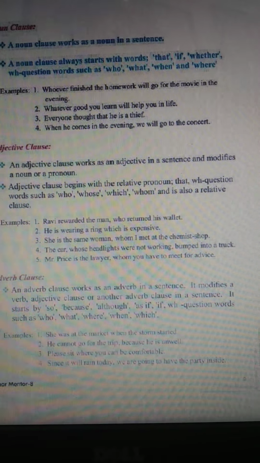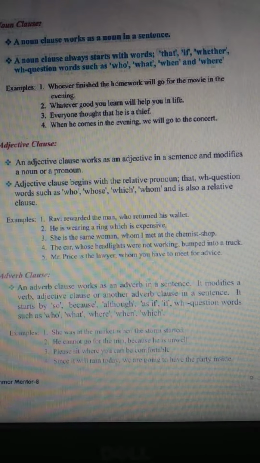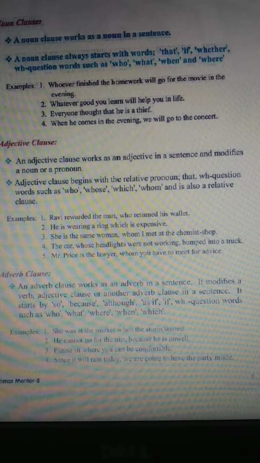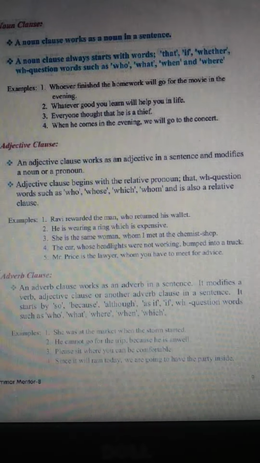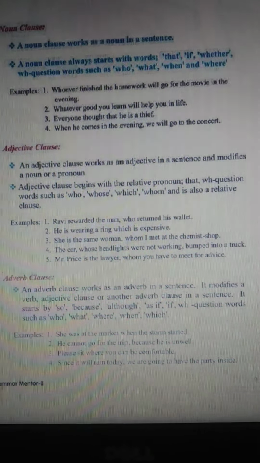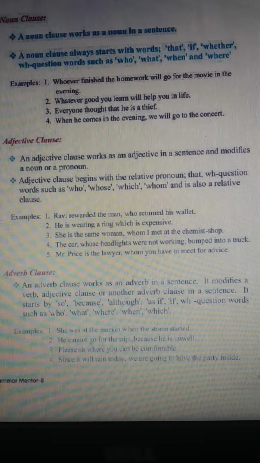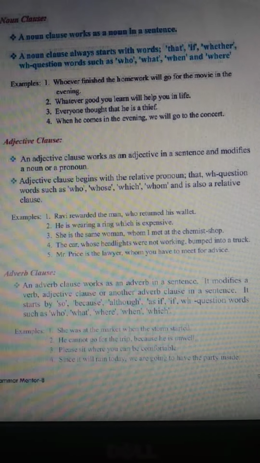Adverb clause. An adverb clause works as an adverb in a sentence. It modifies a verb, an adjective, or another clause in a sentence. It starts with so, because, although, as if, or WH words such as who, what, where, when, which. For example, she was at the market when the storm started. He cannot go for the trip because he is unwell.